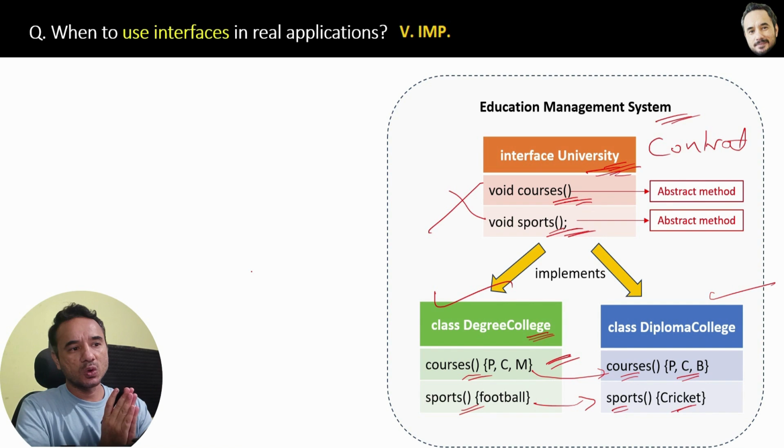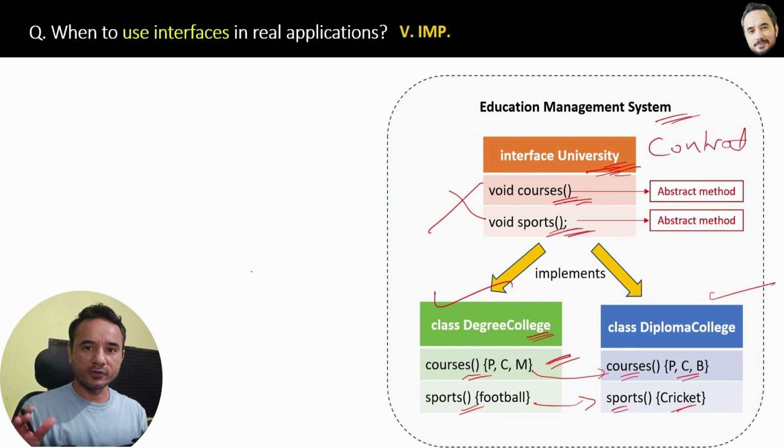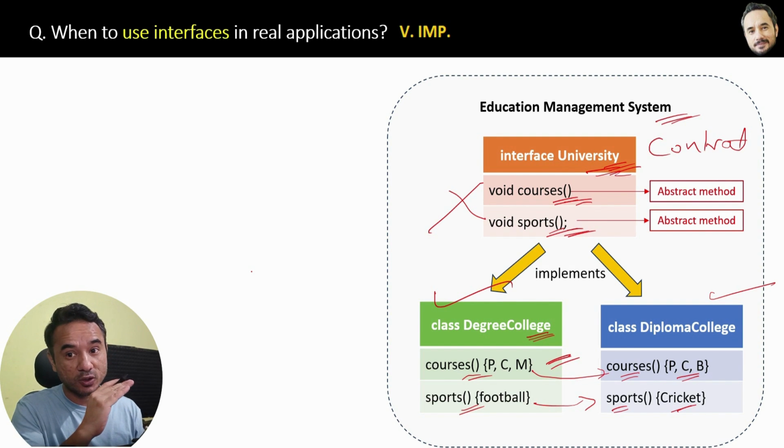Okay, so contracts are present in every industry. For example, all banks in India follow the guidelines and contracts defined by the RBI, right? So RBI is like an interface which is setting the contract or rules for the banks.